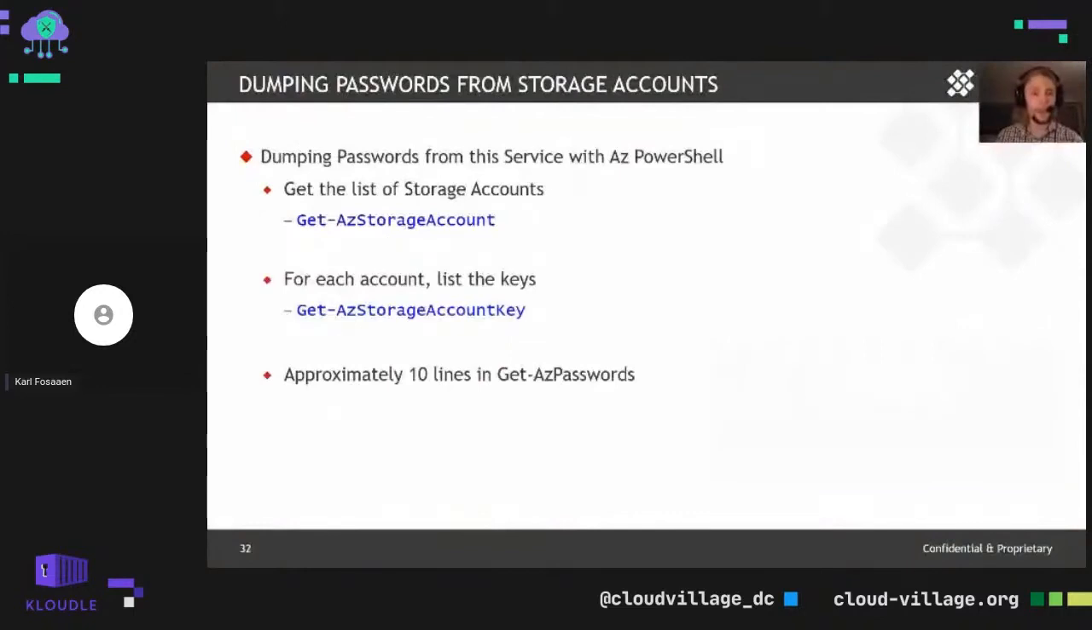So back to actually pulling passwords out of the service itself, it's basically 10 lines in Get-AzPasswords, and that's even being generous. If I got rid of some extra line spaces, anything like that, we could probably cut it down to like 3 or 4 lines. But you get the list of storage accounts, and then for each account, get the key. 2 commands, very simple. It's really easy to take a look at in Get-AzPasswords.